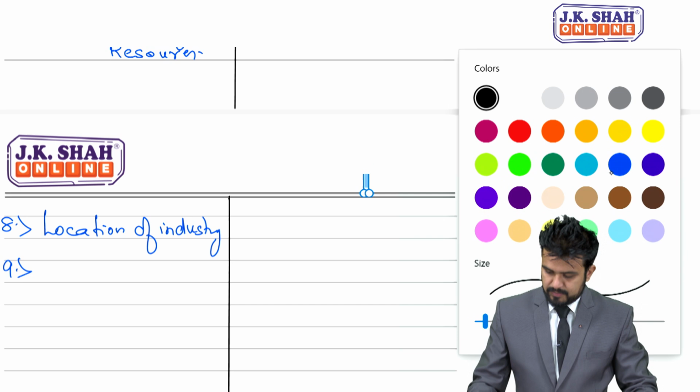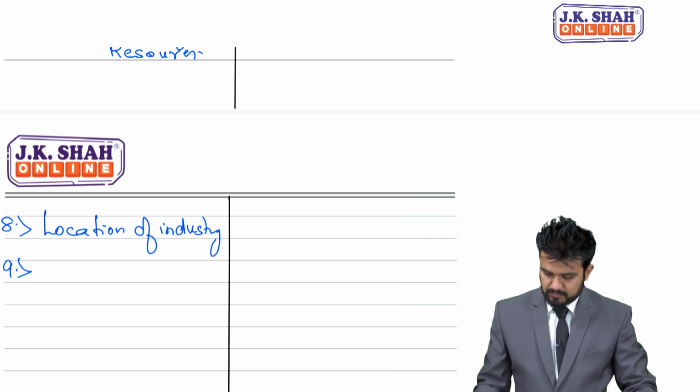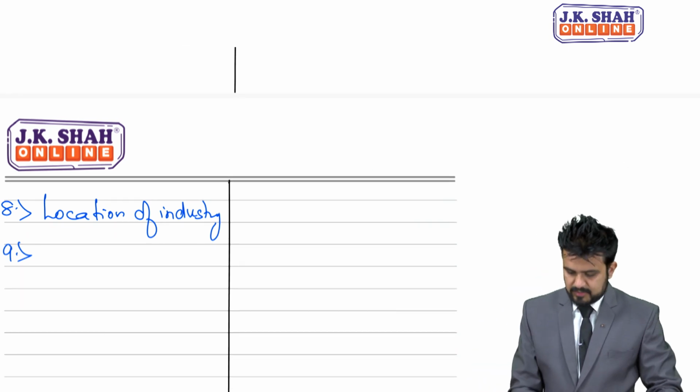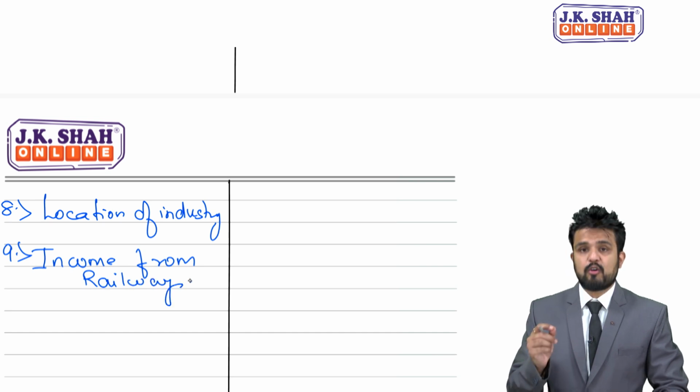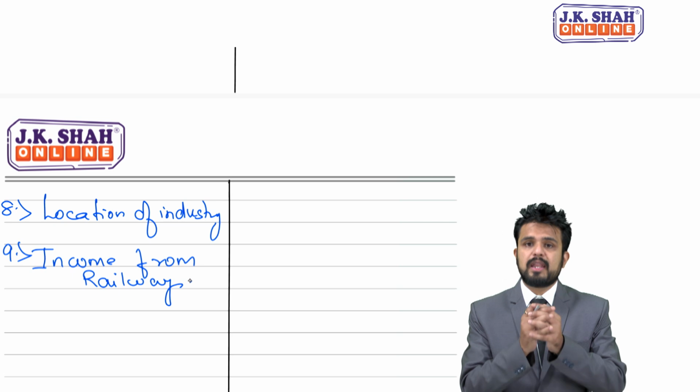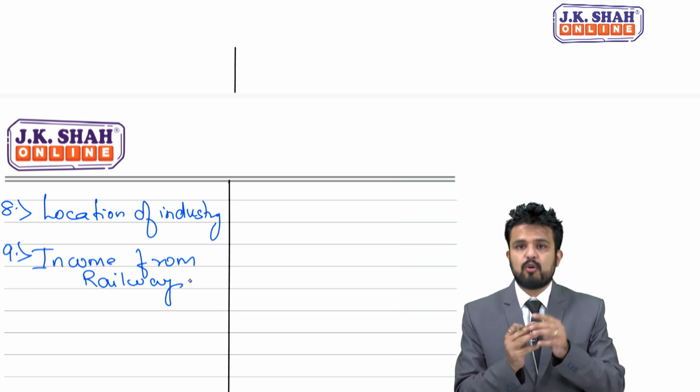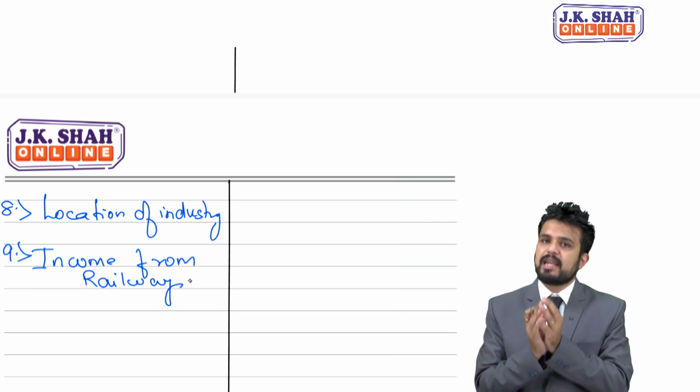Moving to the next. Then I will write income from railways. Again part of microeconomics, because government is earning revenue, earning income only from one source, that is railways.